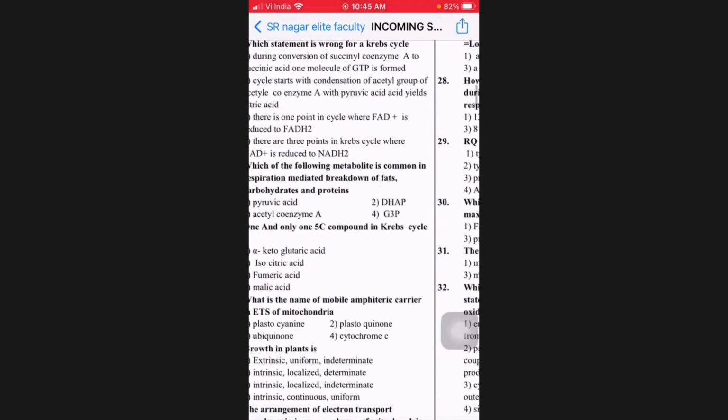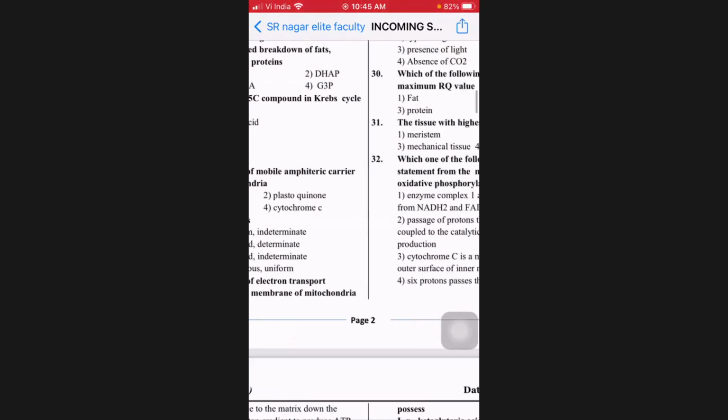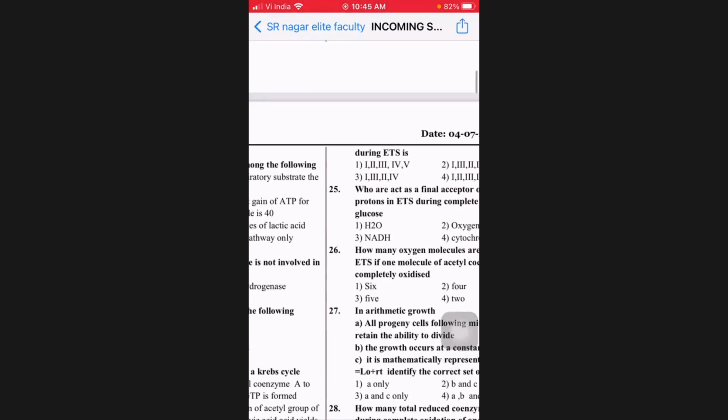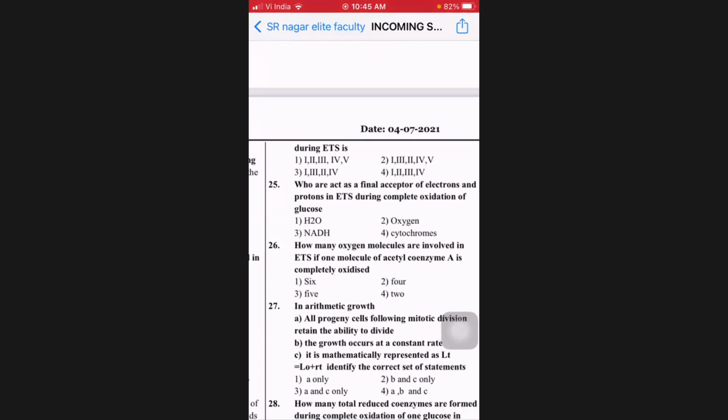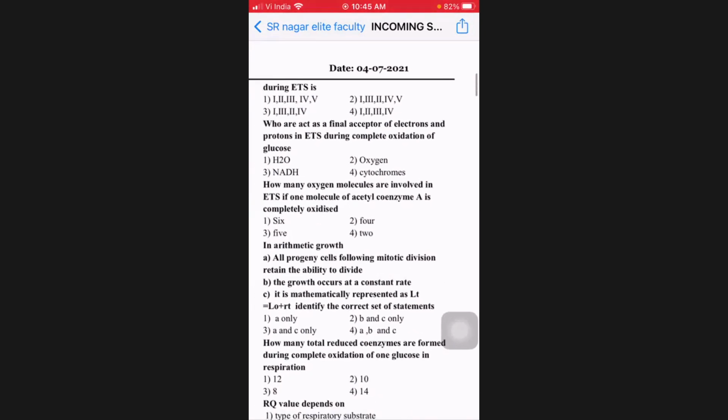Why these kinds of questions? Ambiguous. All are in the inner membrane of mitochondria only. Okay? So we go with 2, Nana, if complex 5 is also taken into account. If that is not taken into account, third option, 1, 3, 2, 4. Strictly speaking, it should be the third option, Nana, because during ETS, he said, what is given in the key? Third option. There is no meaning in this kind of questions, Nana. They should give clarity. The question should be very clear, Nana.